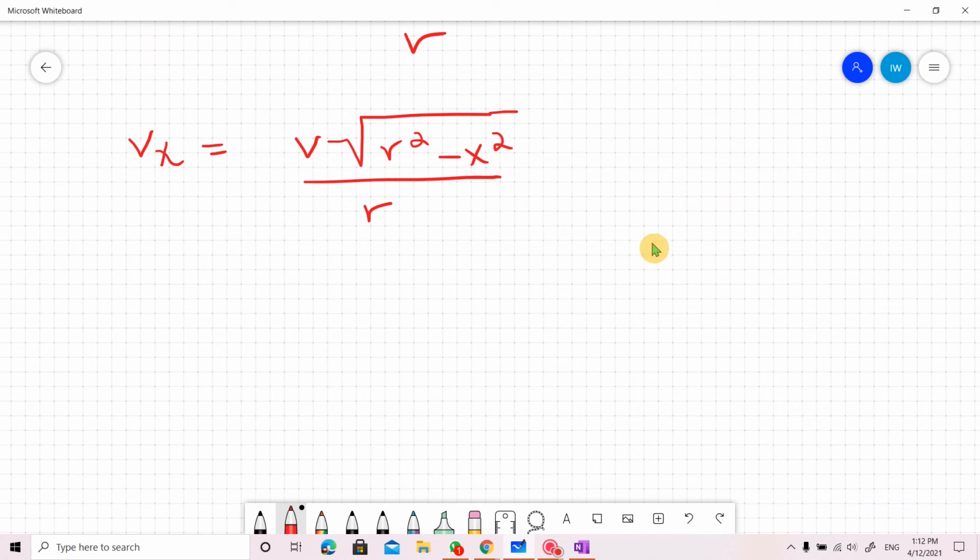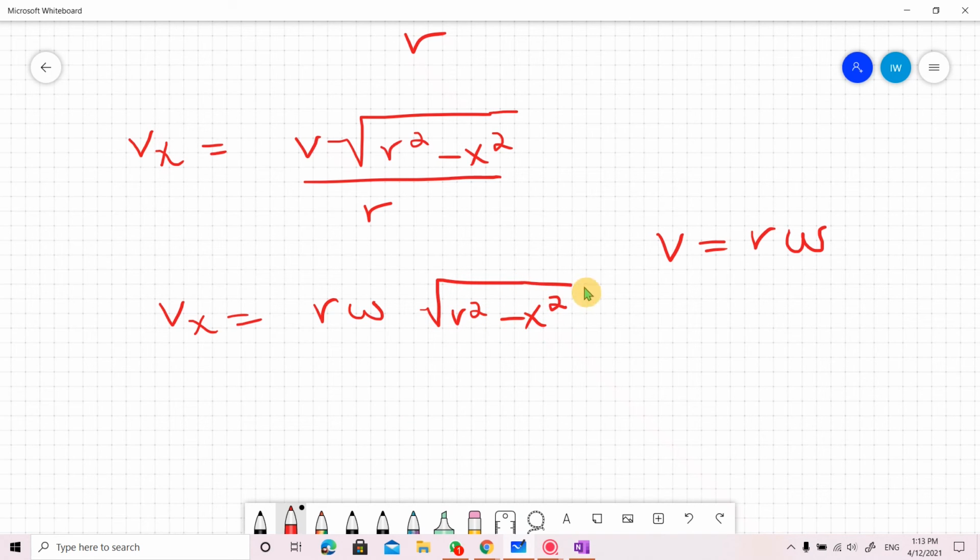Now as you know, linear velocity is equal to radius into angular velocity. So V is equal to r omega, and Vx is equal to r omega under the square root r square minus x square over r. So radius cancel.